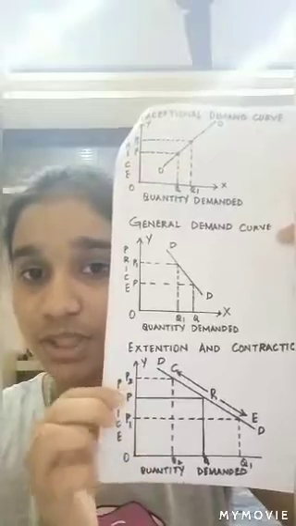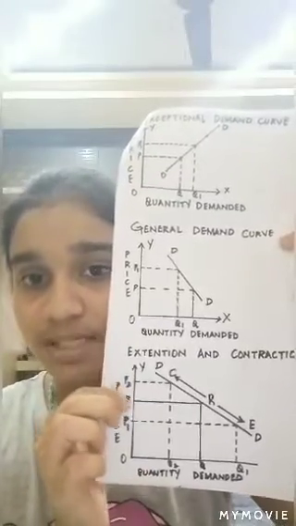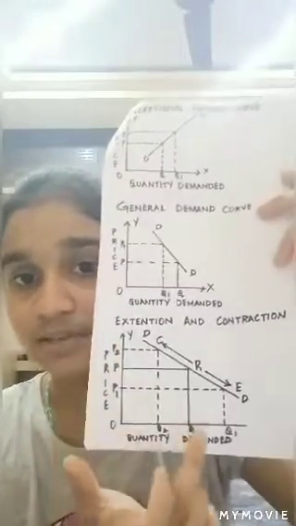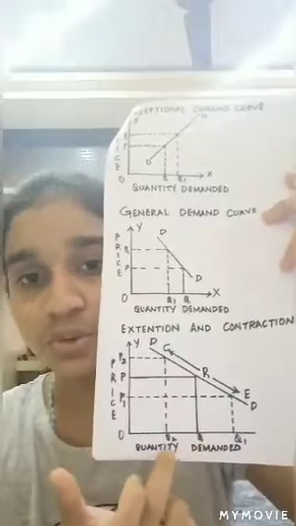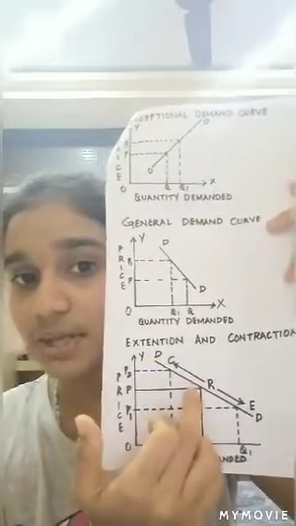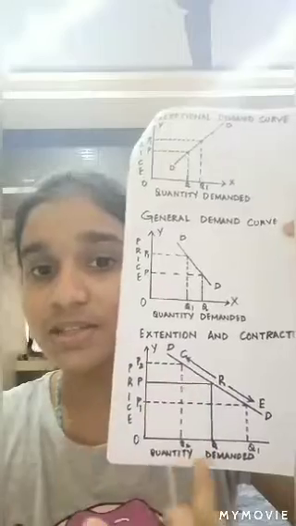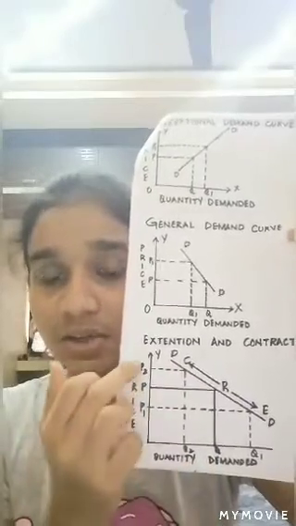On the other hand, you can find when the price of the good has increased from P to P2, there is a decrease in the quantity demanded from Q to Q2. And here, from D to R is termed as contraction. This is because there is a decrease in the quantity demanded due to an increase in price. So there will be an extension and contraction of demand if there is a change in the price of the commodity when other things remain constant.